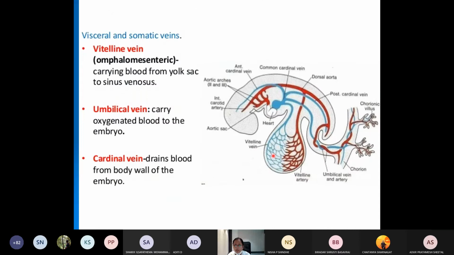So these are all the vitelline veins which you are seeing in the yolk sac. This is the developing yolk sac. So these are all the vitelline veins. The umbilical veins are in the umbilical cord, and the cardinal veins will be draining the body wall.